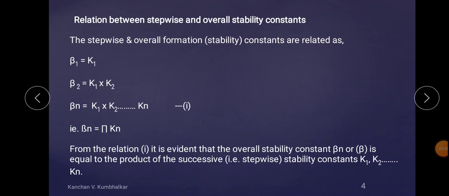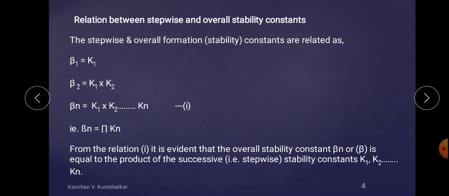So for each and every step there is a stability constant, and that stability constant is a stepwise stability constant. In simple way, if the stability constant or formation constant is concerned with a step of the reaction, then it is known as the stepwise formation or stability constant. The second type of stability constant is overall.